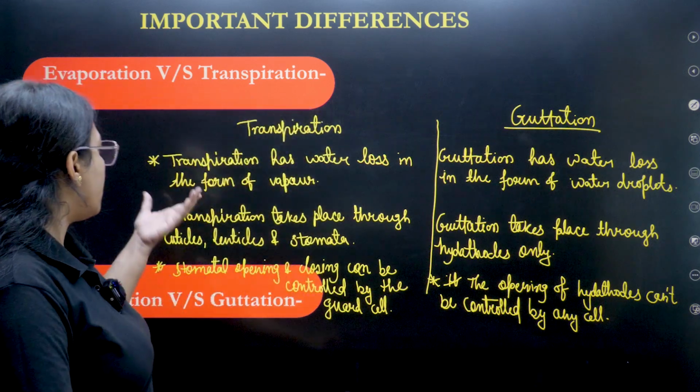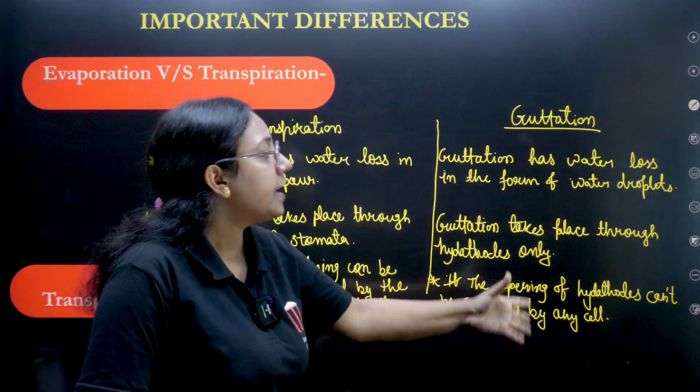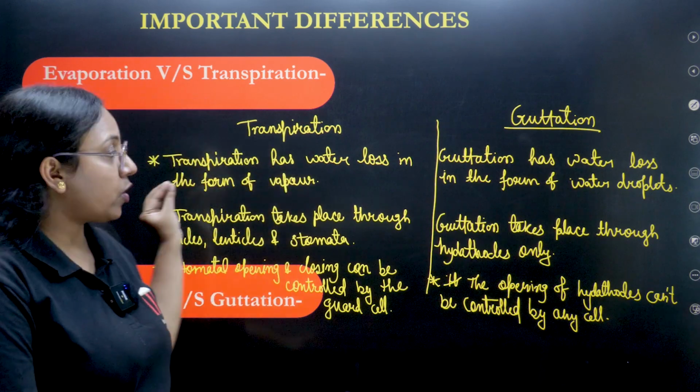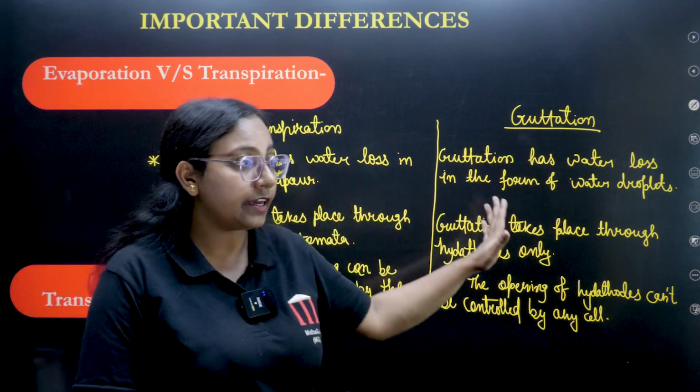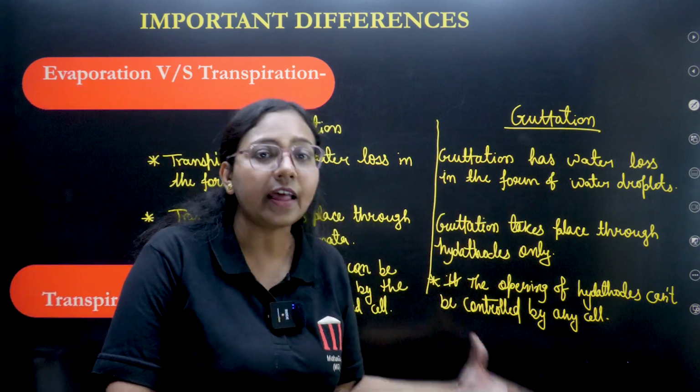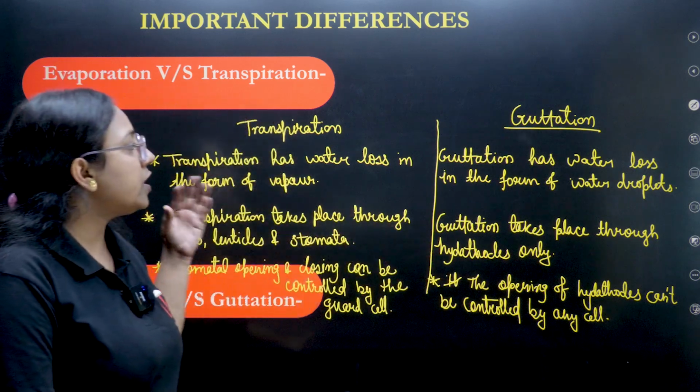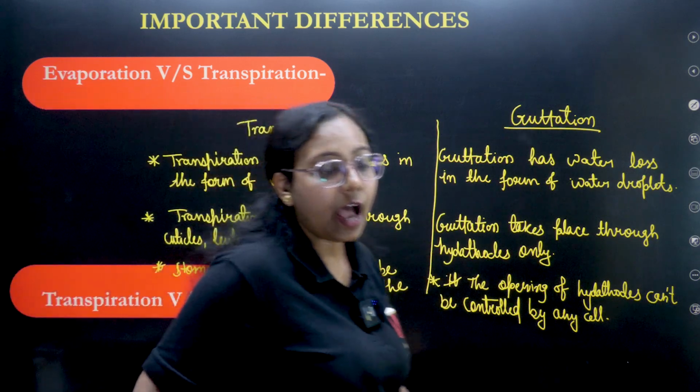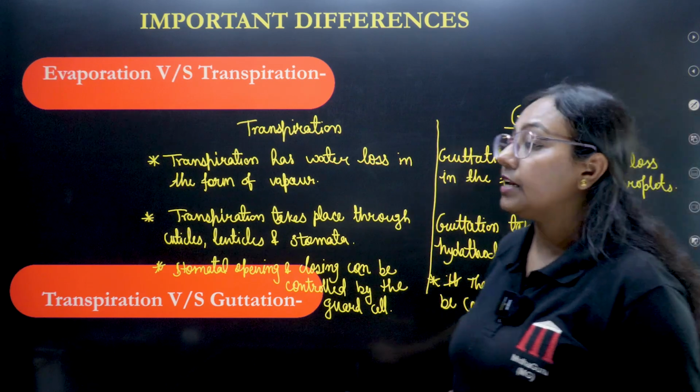This we know. Okay, transpiration is water loss, and in guttation water doesn't only get lost but also the minerals. Okay, that means we can say the sap, but here only loss of water takes place. I hope these differences are also very clear.